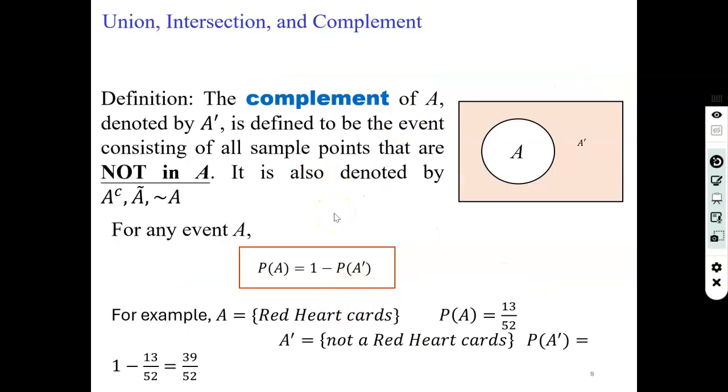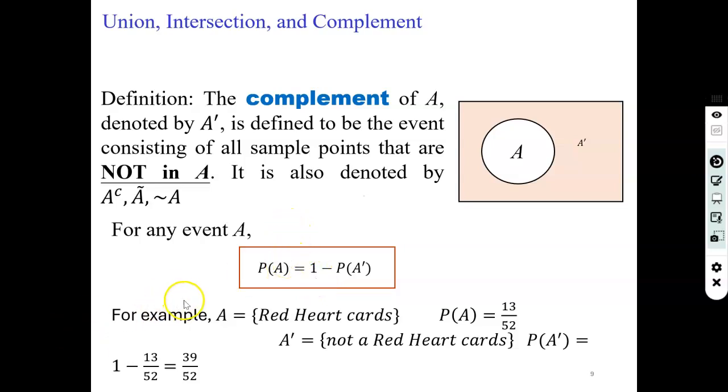The complement of A is denoted by A dash. It can also be denoted by A complement or A naught, and it is defined as the event consisting of all the possible outcomes which are not present in A. So whatever is not in A is present in A dash. So probability of A is equal to 1 minus probability of not in A. You can remember that.